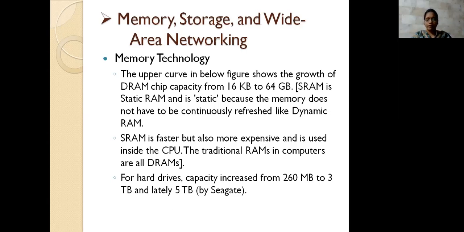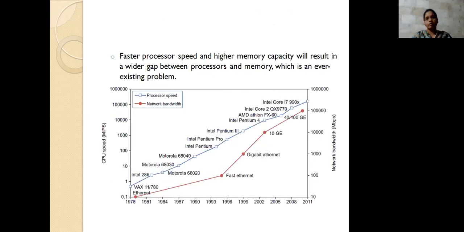Next, for hard drives, the capacity has increased from 60 MB to 3 terabytes, and then we are using 5 terabytes also, and many other things are included. That is, a processor is supporting more memory space. To support more memory space, it needs to compete with the network bandwidth, so it has to include the memory space also.